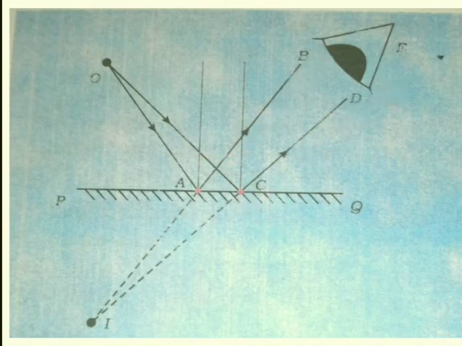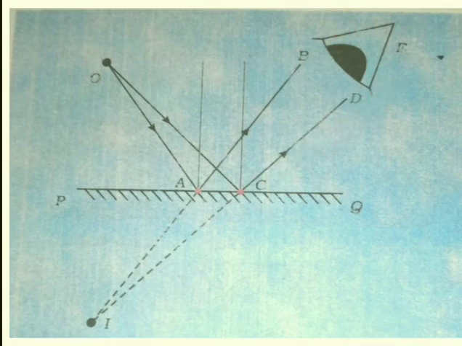Draw the normal to the surface of the mirror PQ at the point A and at the point C. Then draw the reflected rays at the points A and C. How would you draw these rays? Like this. Call the reflected rays AB and CD.